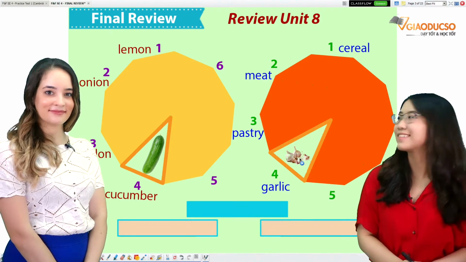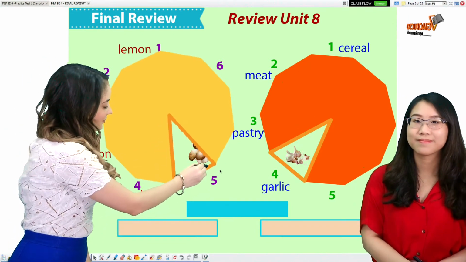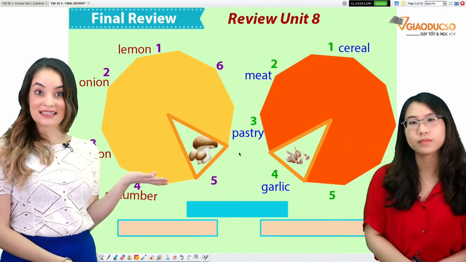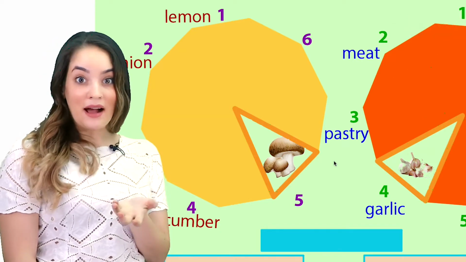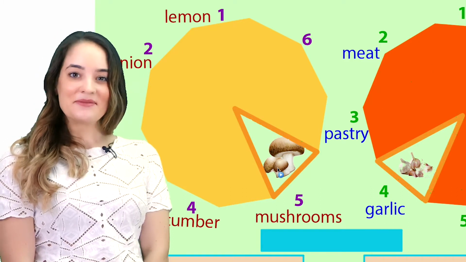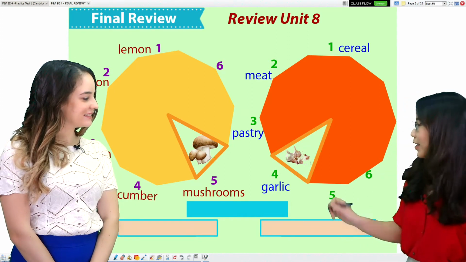Garlic. Let's see number 5. Oh my, what are these? That's right. Mushrooms. Mushrooms. Your turn. Okay, thank you.